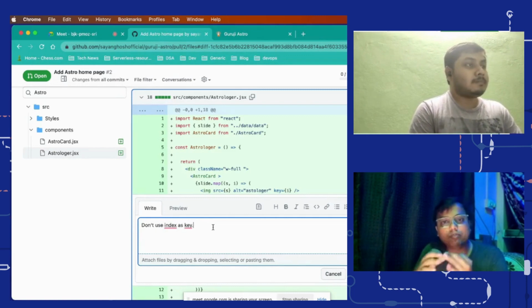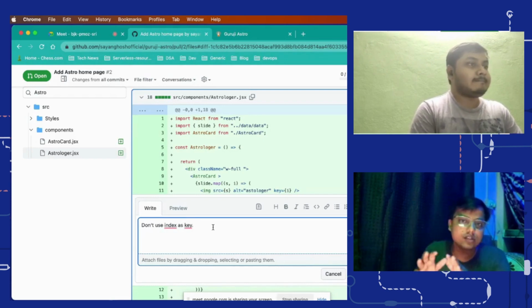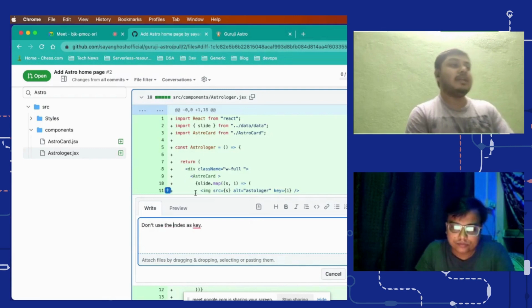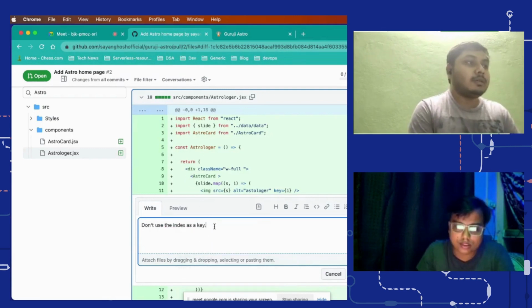Always try to make the key unique, and having indexes also creates a problem. As long as you're not changing your list items, that's fine, indexes work. But if your list is dynamic, then indexes are bad. UID is preferable for that.